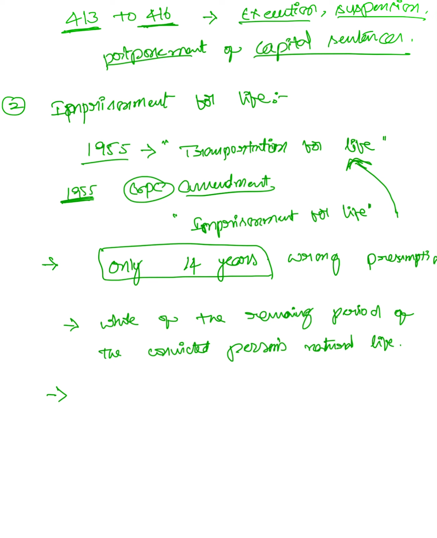The life convict is not entitled to automatic release on completion of 14 years of imprisonment, unless on special occasions. They can be released. The government may pass an order considering good behavior.